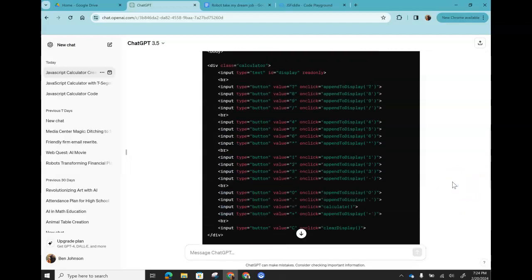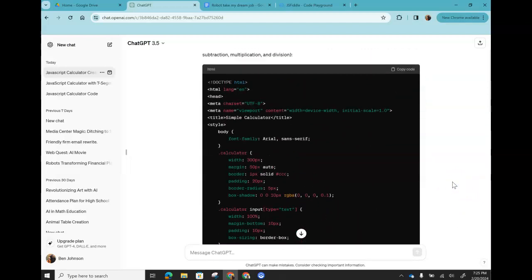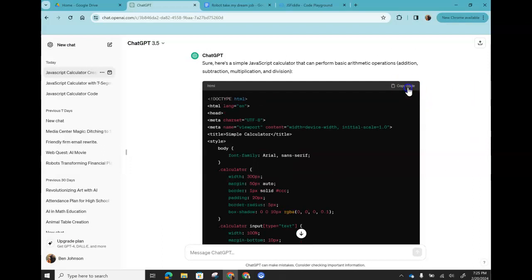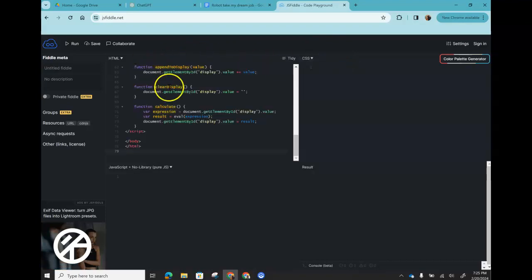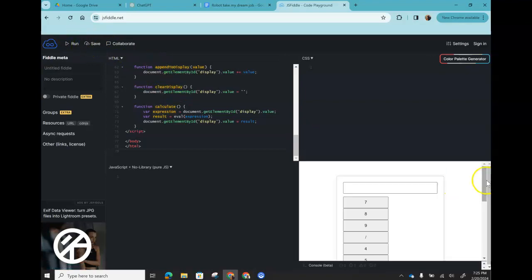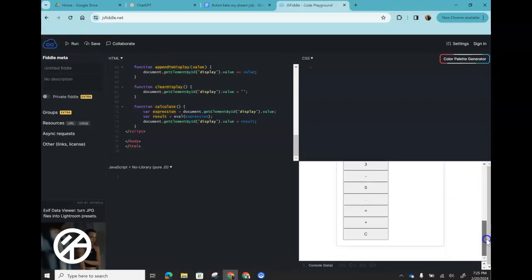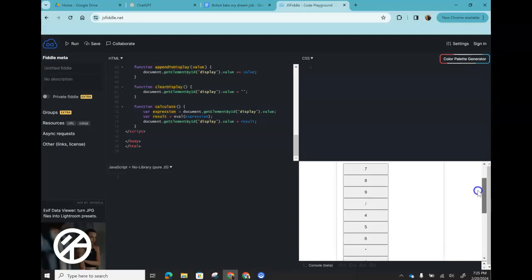So let's go ahead and see if that code works. We can just copy the code and take it into a site like JSFiddle, paste it into the HTML or JavaScript area, and then we can run that code. I think it's because of the size of my screen that it looks sort of funny, but we can go ahead and test it out.